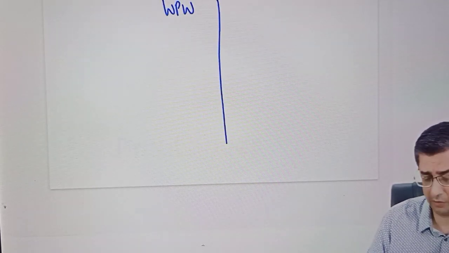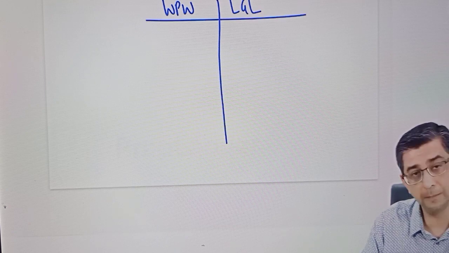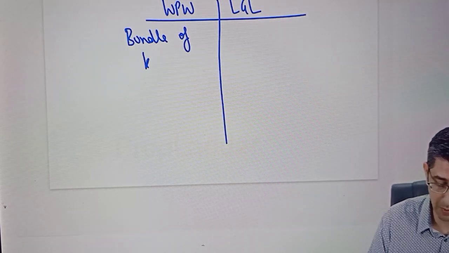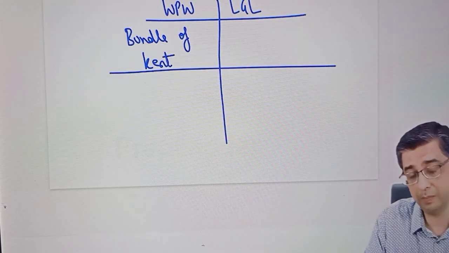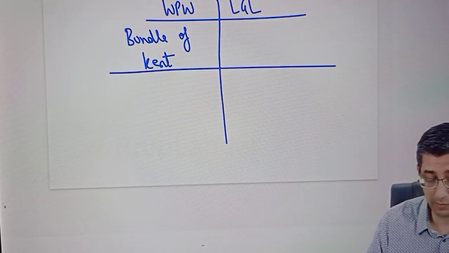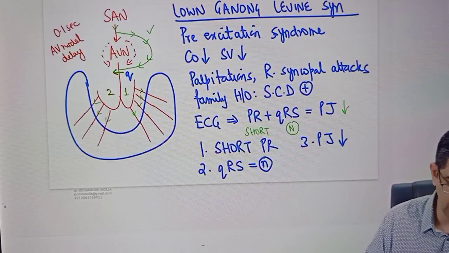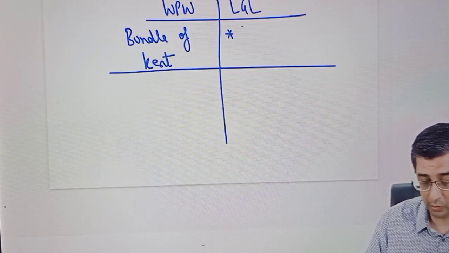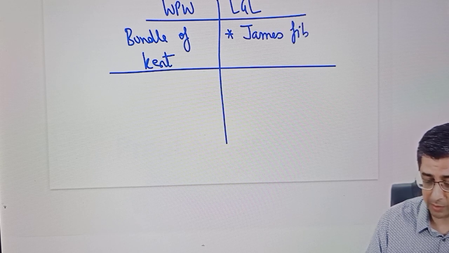Just to see whether you've understood me or not, I'm going to give you a quick overview. We'll try to analyze the two diseases in, let me say, 30 to 45 seconds. WPW versus LGL. One of the highlights of WPW is the presence of the bundle of Kent. While I'm writing it, guys, please tell me if you have knowledge of basic anatomy and embryology: what is the abnormal pathway in LGL called? When it comes to Lown-Ganong-Levine syndrome, I also draw an abnormal pathway, shown in green, and this is the one that is going to be definitely causing problems for the patient. So the word used to describe this is James fibers. Sometimes they might even use Mahaim fibers.